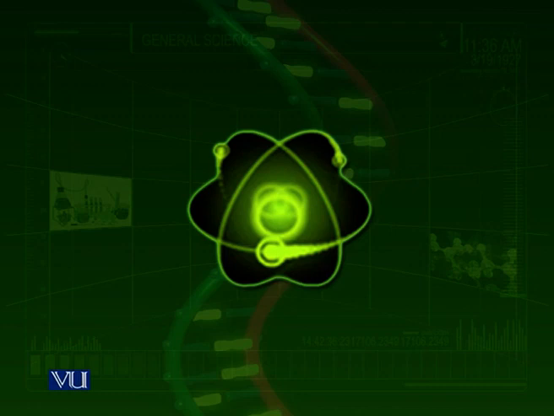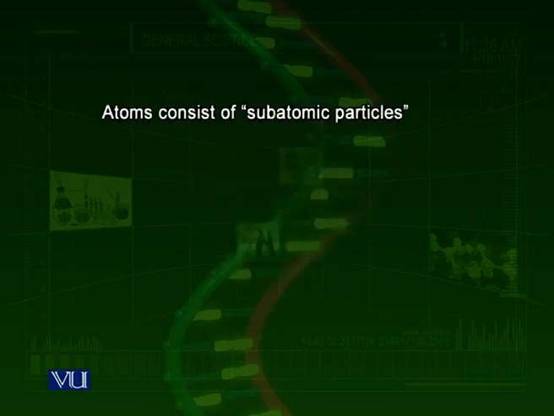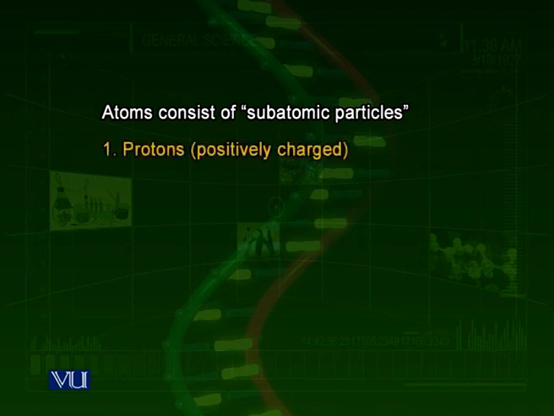What is an atom itself? As you can see in the diagram, an atom consists of an orbital or maybe more than one orbital and a nucleus, a central part. In the nucleus, there are two types of subatomic particles called protons, which are positively charged, and neutrons, which don't have a charge.